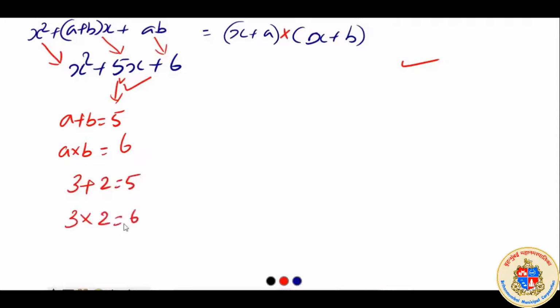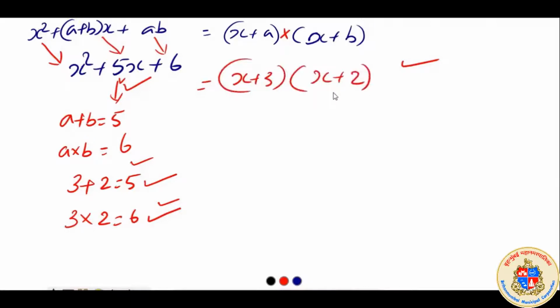It's an easy task now. 3 + 2 = 5 and 3 into 2 = 6. That means we got it easily. Every time we won't get it easily, but here we got it. So why can't we write this in the form (x + 3)(x + 2)? And it should be right.